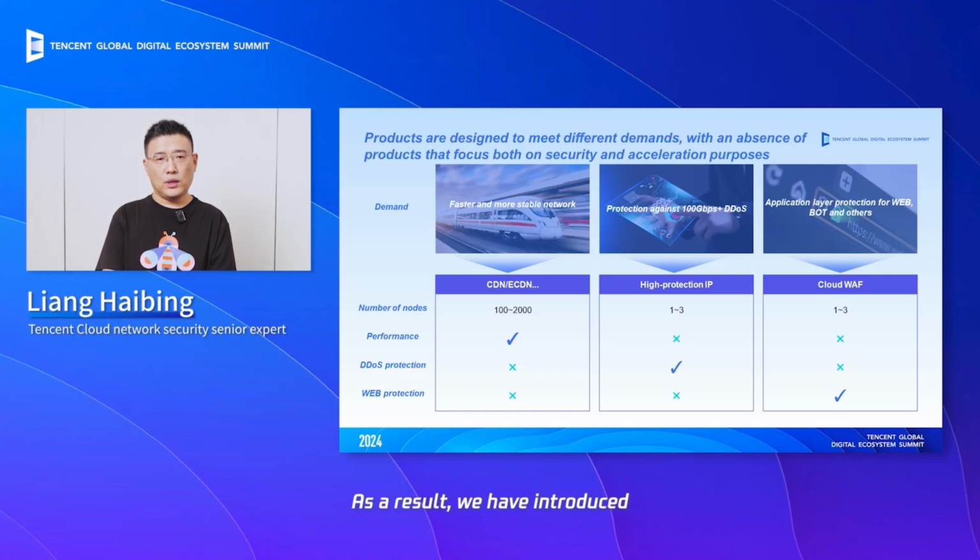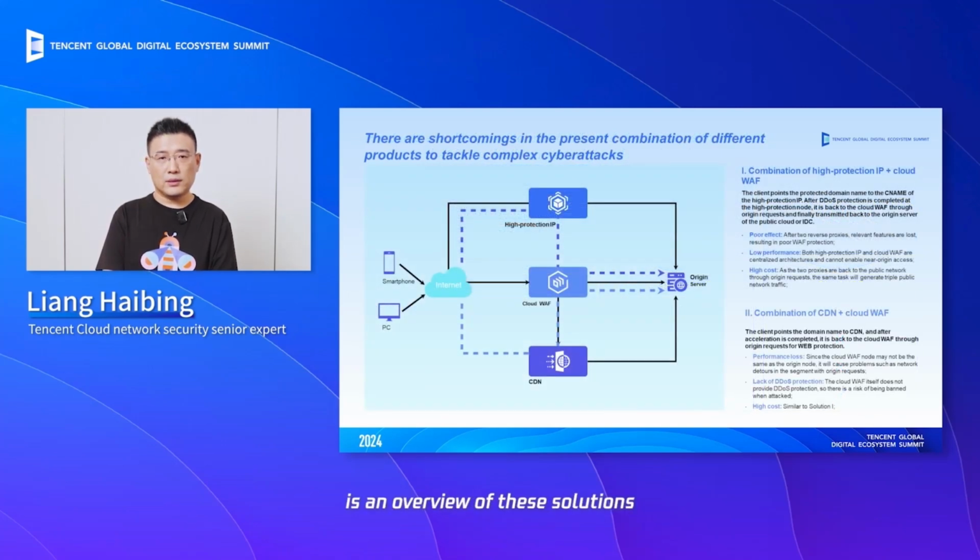As a result, we have introduced, and the industry has also developed, new solutions to deal with these complex security threats. What you see now is an overview of these solutions. To tackle such complex attacks, we currently employ a combination of multiple products to provide security and accelerated integrated services. For instance, the first approach involves a combination of Anti-DDoS Advanced and Cloud WAF. This means that before attackers or users access the original server, they first pass through Anti-DDoS Advanced for traffic rerouting. During this process, DDoS protection is implemented. Once the traffic is processed, it is then directed to our WAF for further web protection. Finally, the traffic is directed back to the original server.